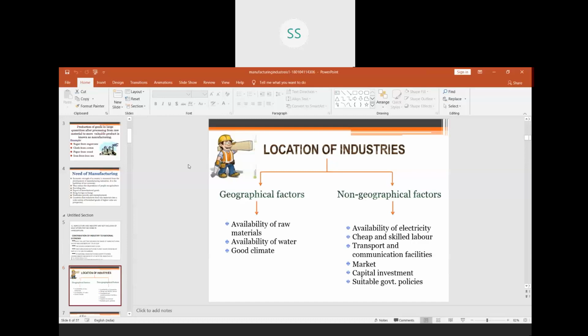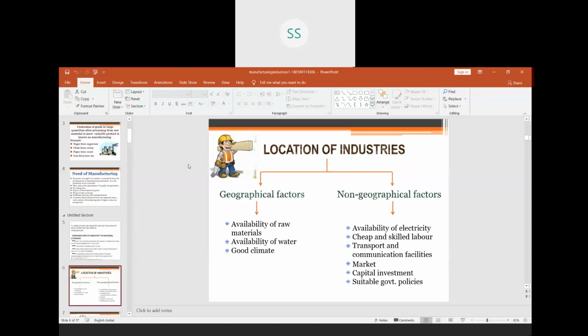For example, if you set up industry in a particular location, government gives you some relaxation in taxation, cheaper water facility, availability of water at cheaper prices. It will provide you electricity at a cheaper cost. Such specified areas are there in our country.